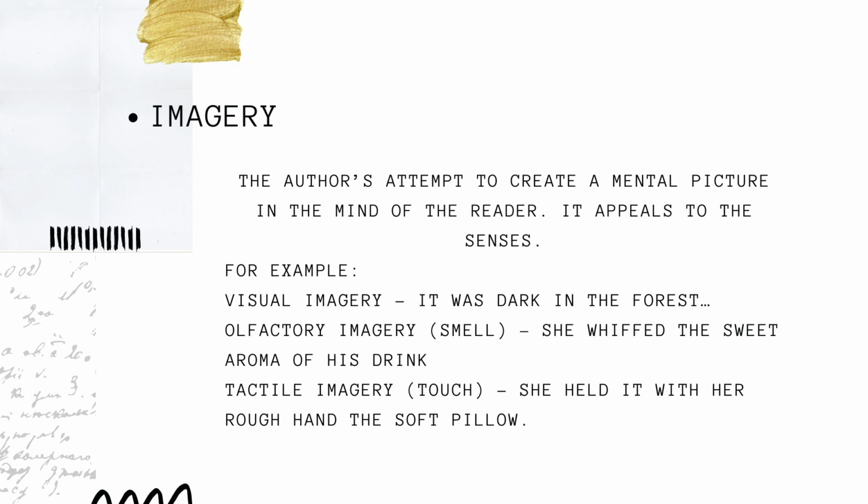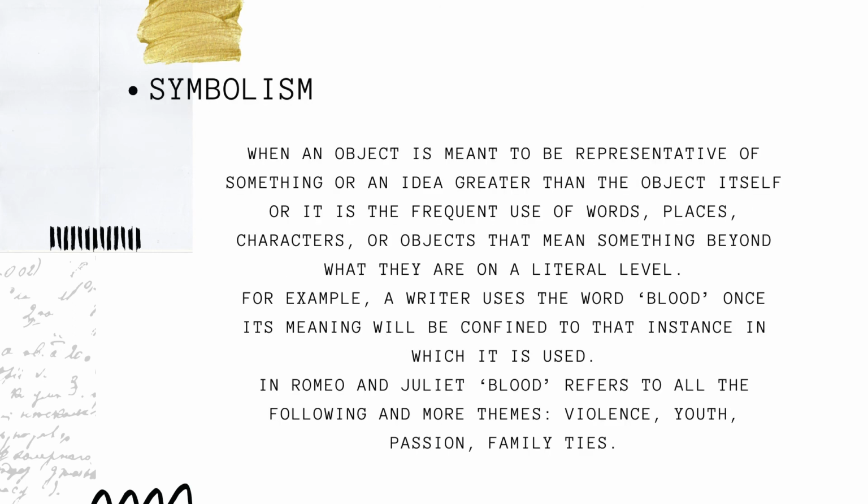The next type of imagery is the tactile imagery or the touch. Let's take a look at the example. She held the soft pillow with her rough hand. So the sentence clearly tells us the texture of the pillow and the hand, meaning we are talking about the touch or tactile imagery. Another figure of speech that we have is symbolism.